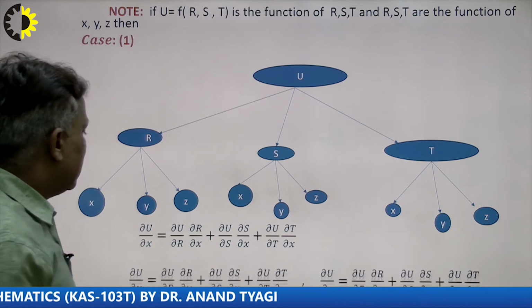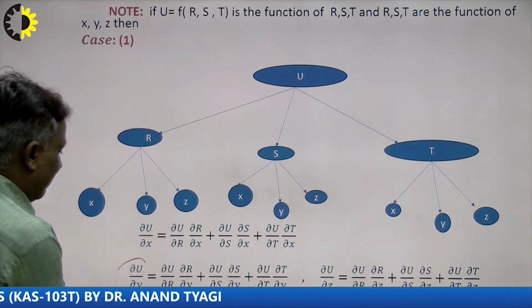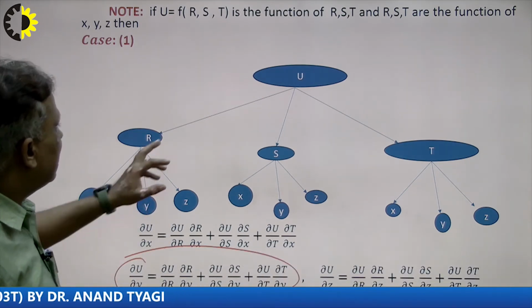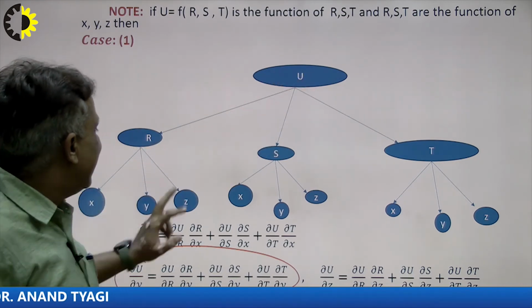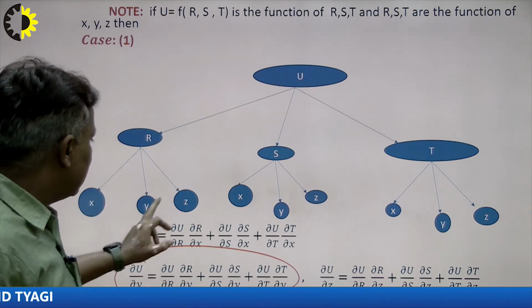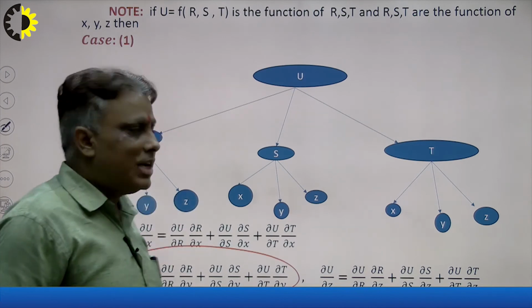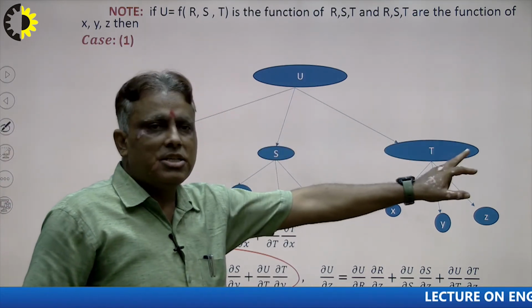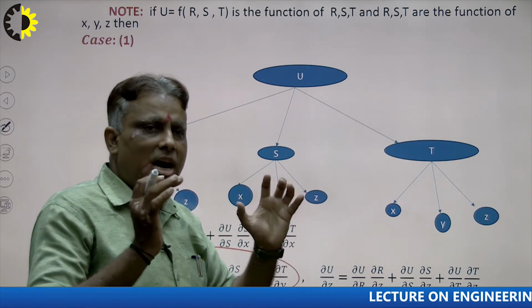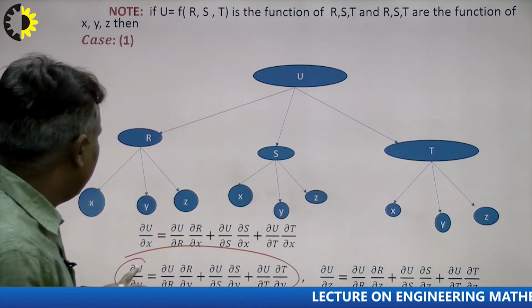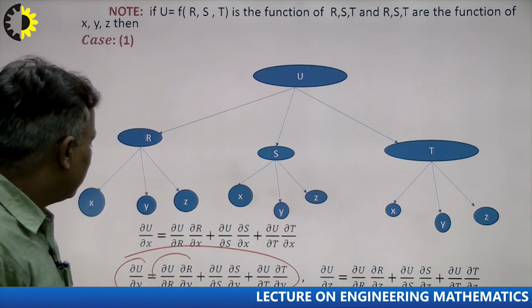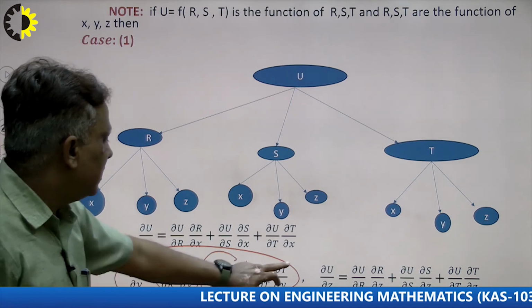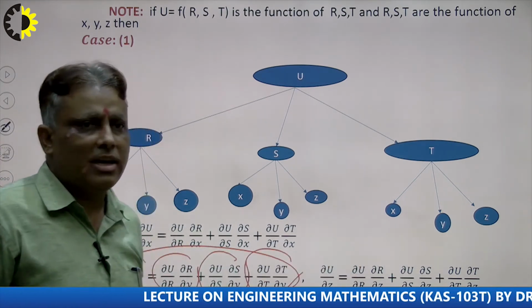Now next, suppose I want to calculate del u over del y. There, I want to reach from u to y. So there are three paths: first, second, third. First is via r, second via s, and third via t. The three are merged together. So what will be the formula? The first term is this, the second is plus this, and the third is this. In this way we can find every problem.